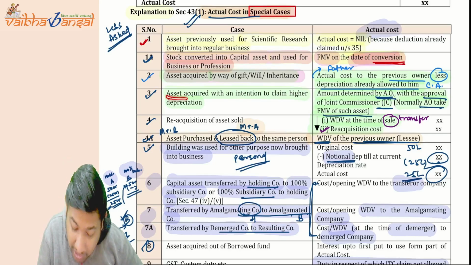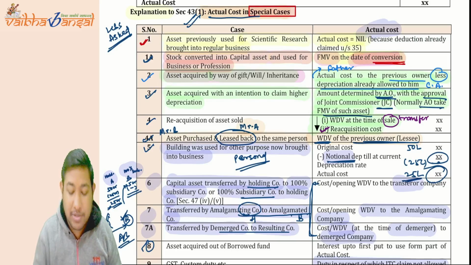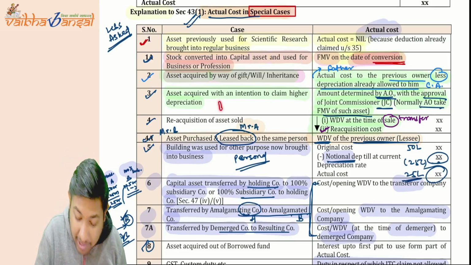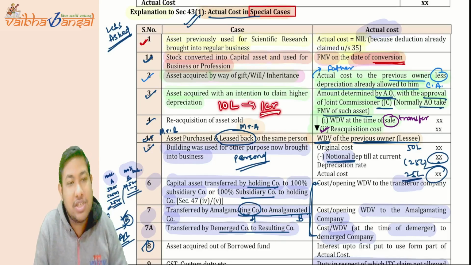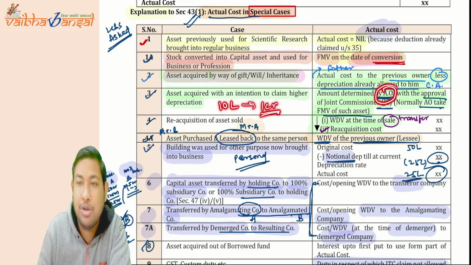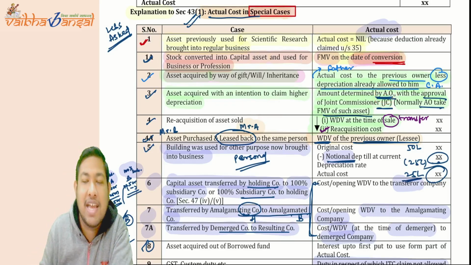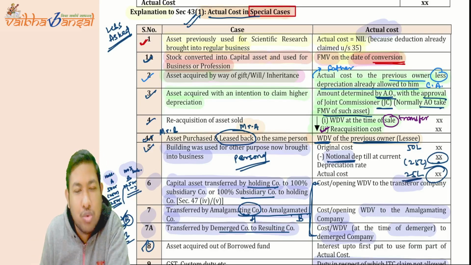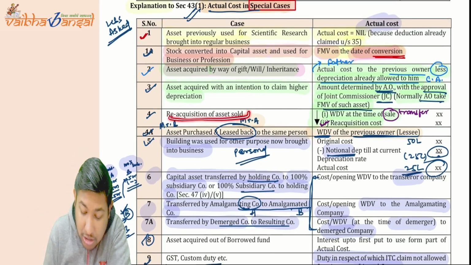Now, asset acquired with the intention to claim higher depreciation. If you want to claim the higher depreciation, so for that, an asset of 10 lakh rupees, you are acquiring it for 1 crore. Oh, this is very, very wrong. So what you have to do? The AO will come into the picture and with the permission of the Joint Commissioner, he will take such action and find a new actual cost, and usually the AO takes the fair market value.